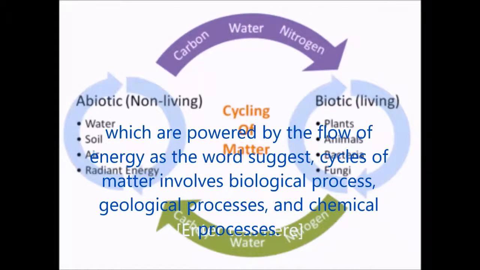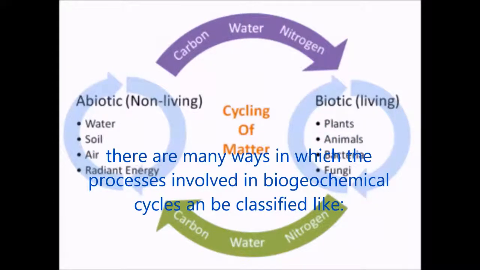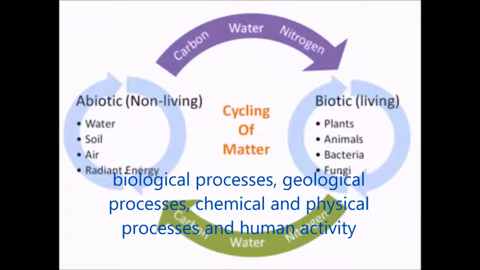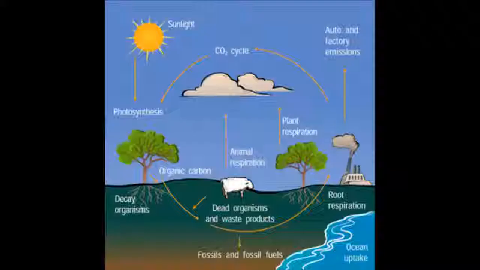As the word suggests, cycles of matter involve biological processes, geological processes, and chemical processes. There are many ways in which the processes involved in biogeochemical cycles can be classified, like biological processes, geological processes, chemical and physical processes, and human activity. The water continuously moves between the oceans, the atmosphere, and land, sometimes outside living organisms and sometimes inside them. This is called the water cycle.